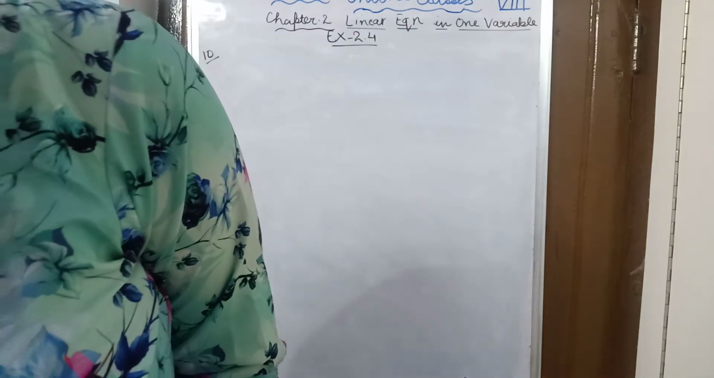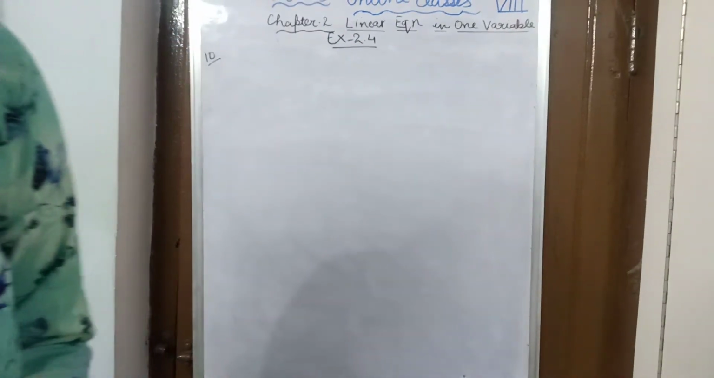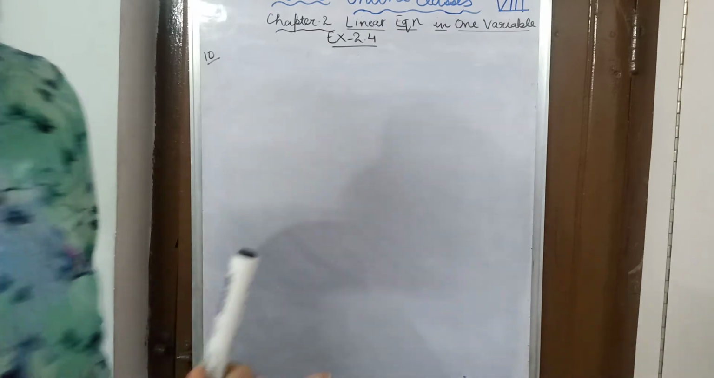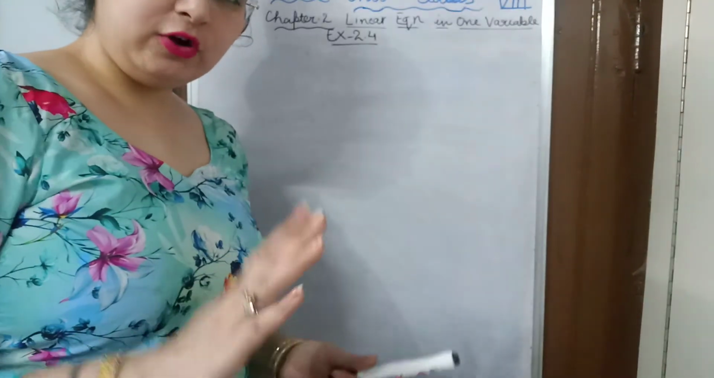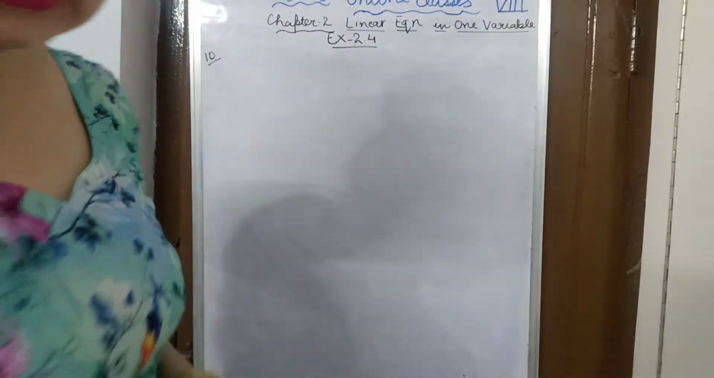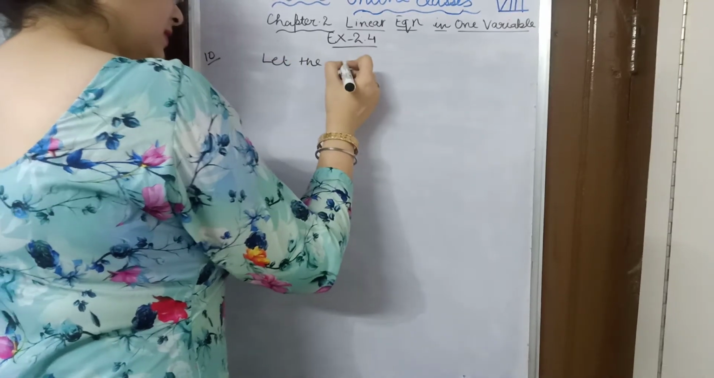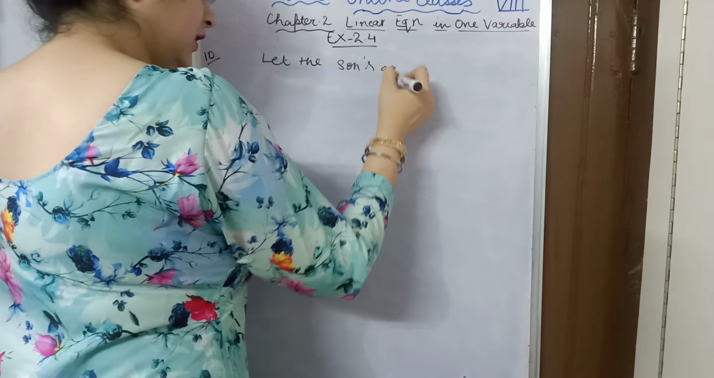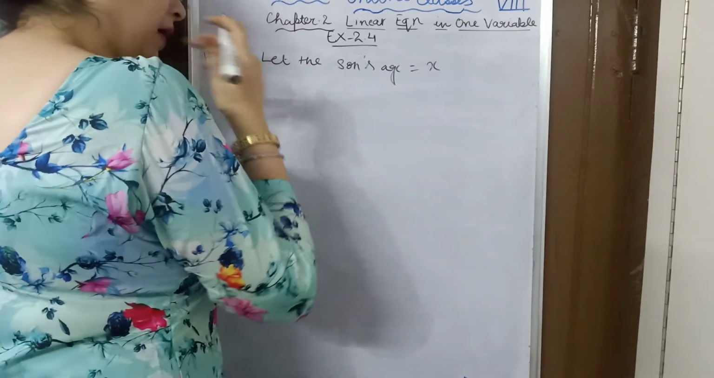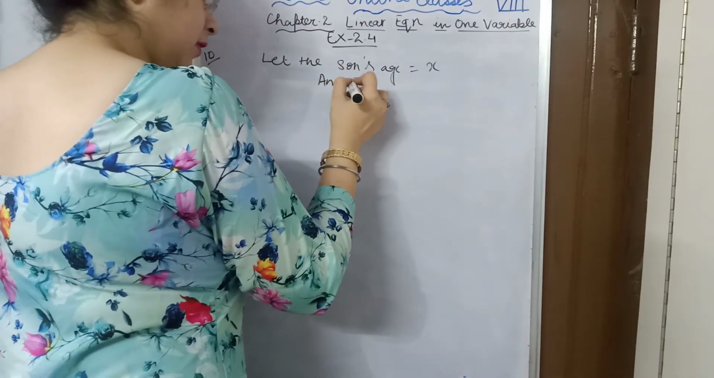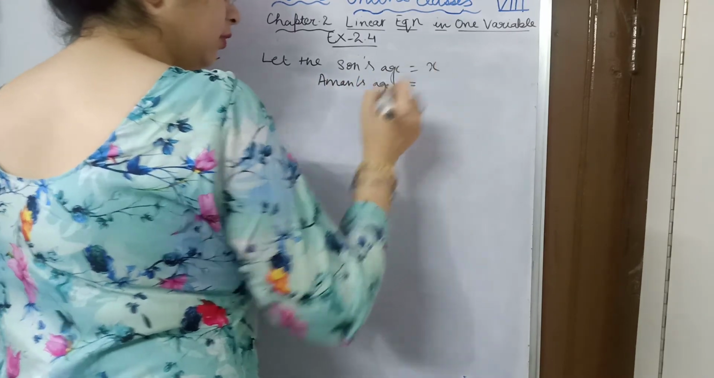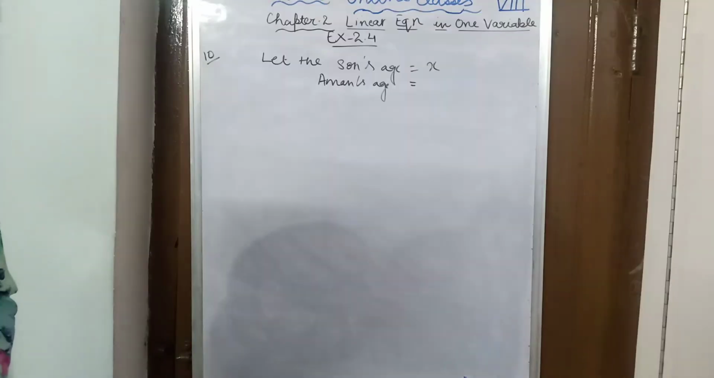10 years ago, he was 5 times his son's age. Before 10 years, he was 5 times his son's age. So according to the question, we will write: let the son's age be equal to x and Aman's age is equal to how much? Aman's age is 3 times his son's age. So that means 3 into x.